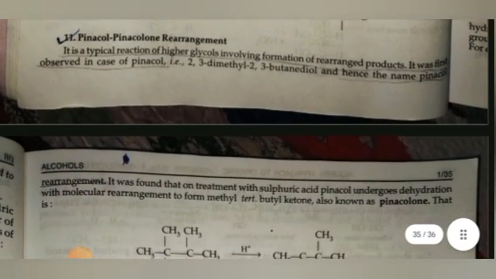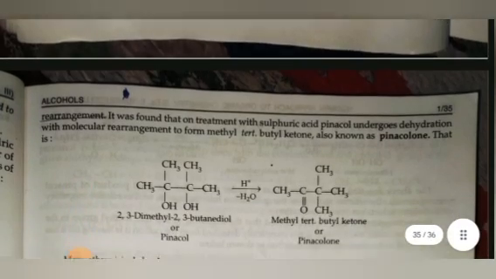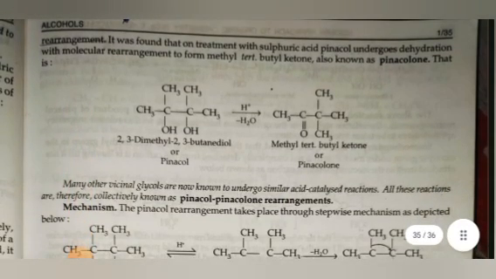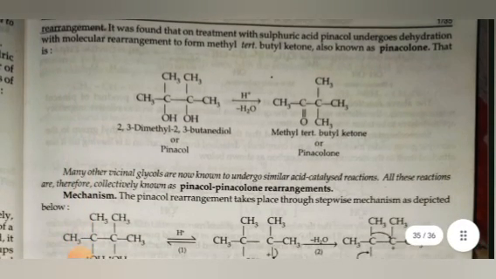Pinacol-pinacolone rearrangement. It is a typical reaction of higher glycols involving formation of a rearranged product. It was first observed in the case of pinacol, 2,3-dimethyl-2,3-butanediol, and hence the name pinacol rearrangement. It was found that on treatment with sulfuric acid, pinacol undergoes dehydration with molecular rearrangement to form methyl tertiary butyl ketone, also known as pinacolone.